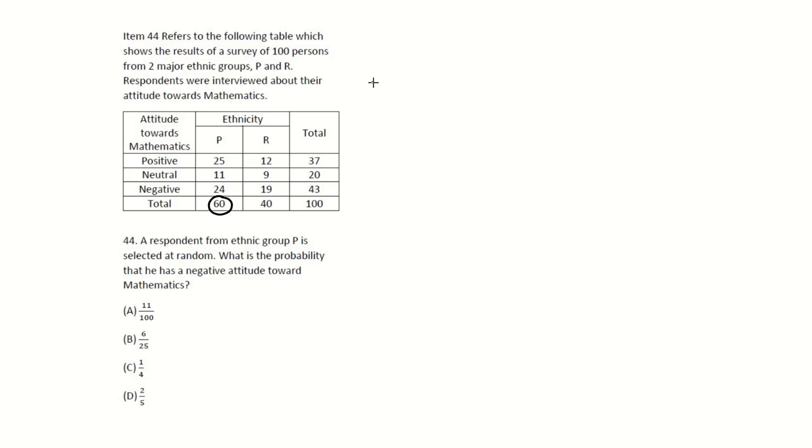So your probability is your desired over your total. Your desired is that they have a negative attitude towards mathematics, which is 24. And then your total, because it came from ethnic group P, we would have 60. So 24 over 60 is equal to, if I divide by 12, divide by 12, you're going to get 2 over 5. So the answer for this would be 2/5, which is D.